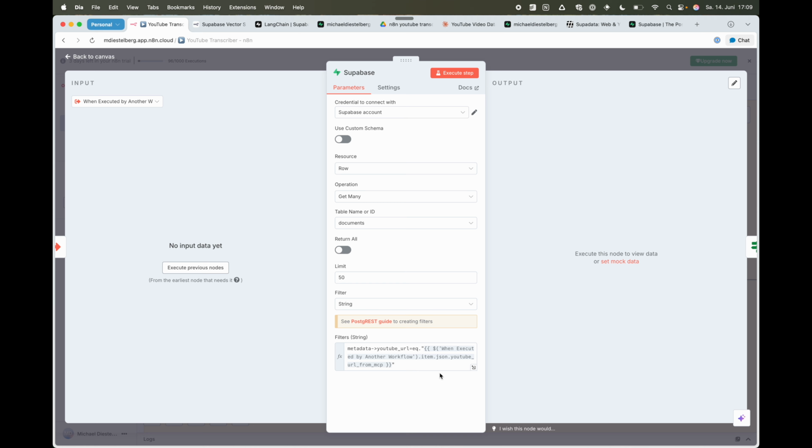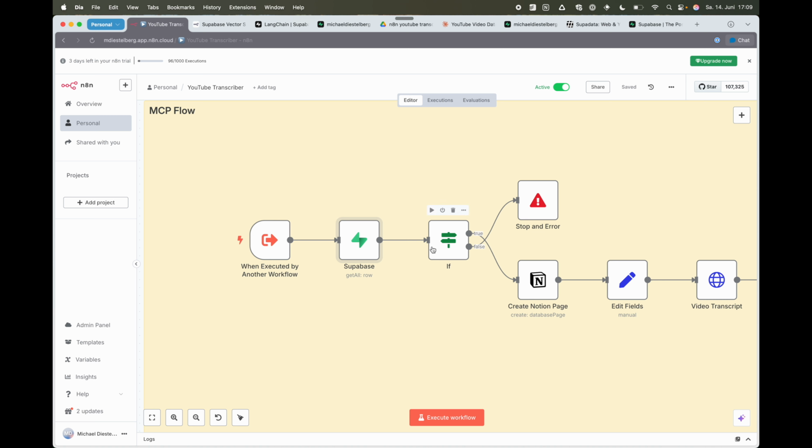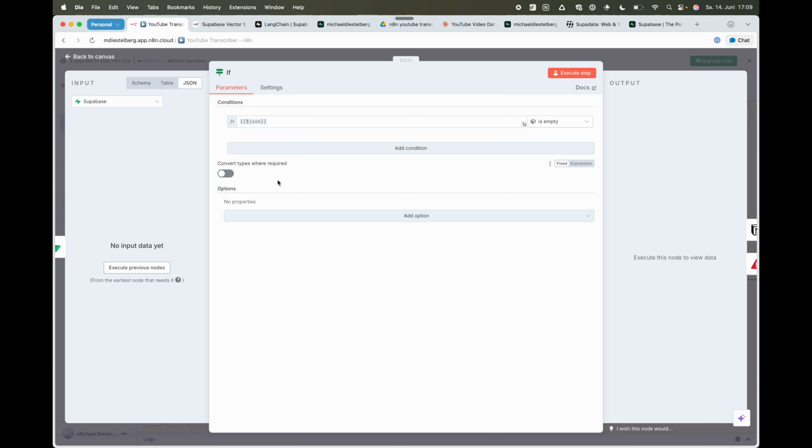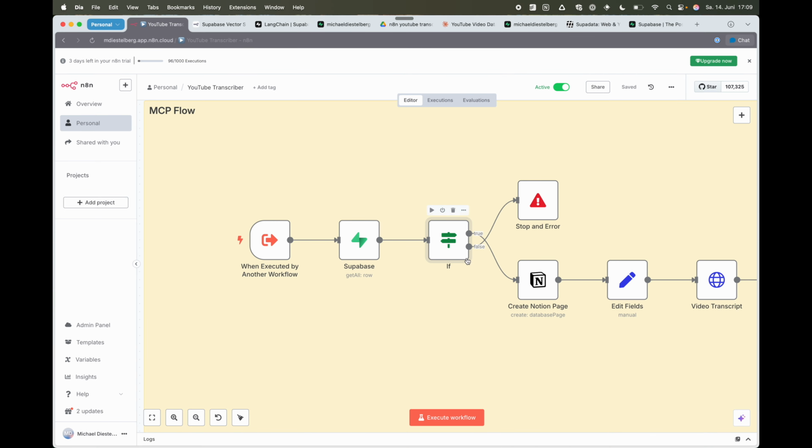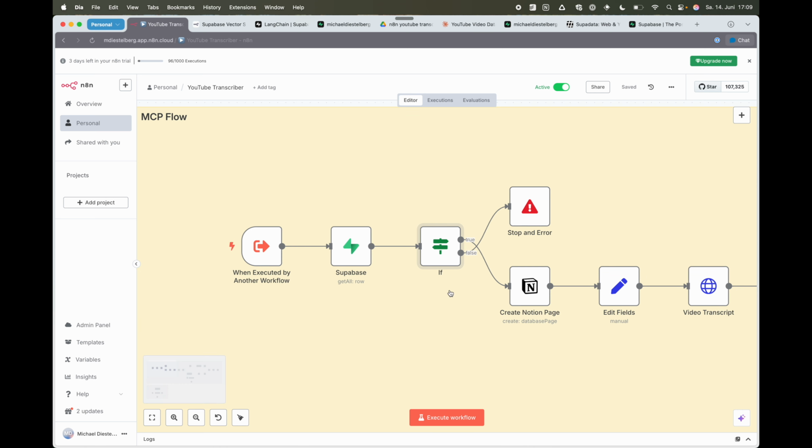If there are no results returned, no rows returned, it will continue execution with the next steps. That's what we are checking in the if statement. If a row is being returned, it will stop with an error. So quickly checking this if node here, you can see that I'm taking the JSON from the step before and checking if it's empty. If empty is false, it will stop with an error because it means there's something returned, which means the video already exists in there and I want the entire workflow to stop. If it's true, if it's empty, we can carry on.